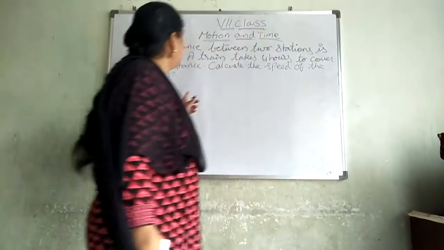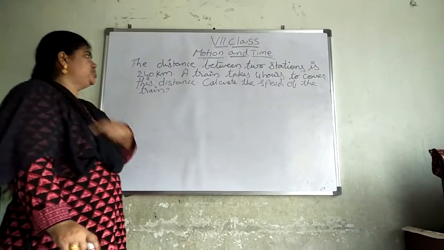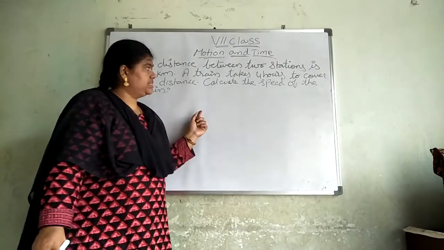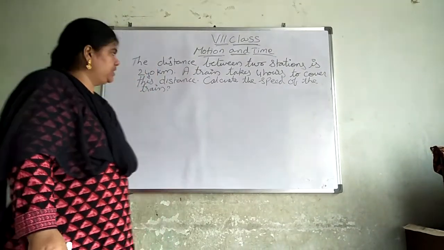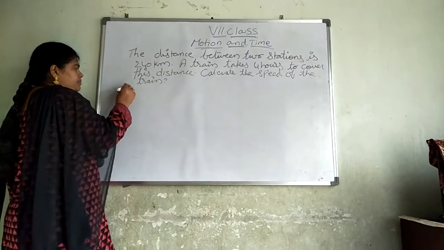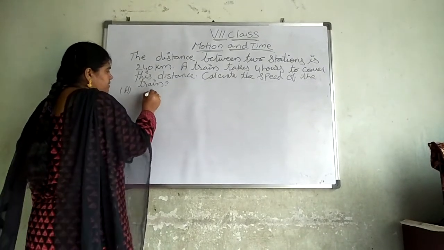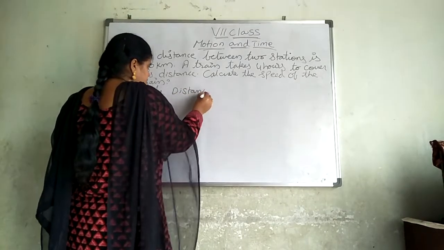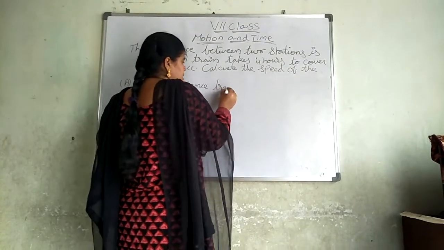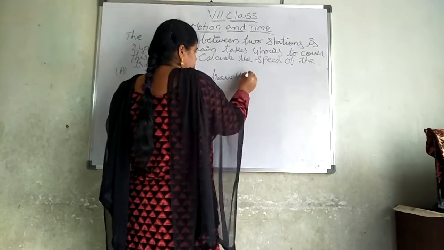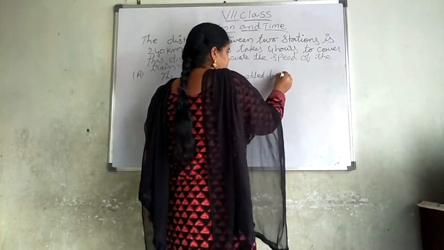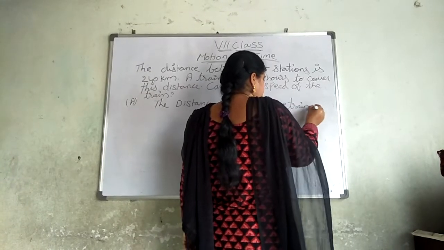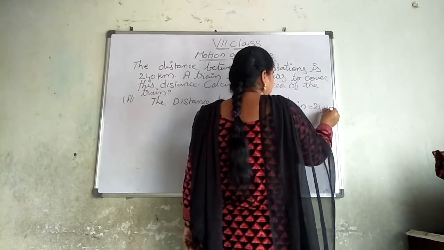So see the question here. The distance between two stations is 240 kilometers. A train takes 4 hours to cover this distance. Calculate the speed of the train. What is given? The distance traveled by the train is equal to 240 kilometers.